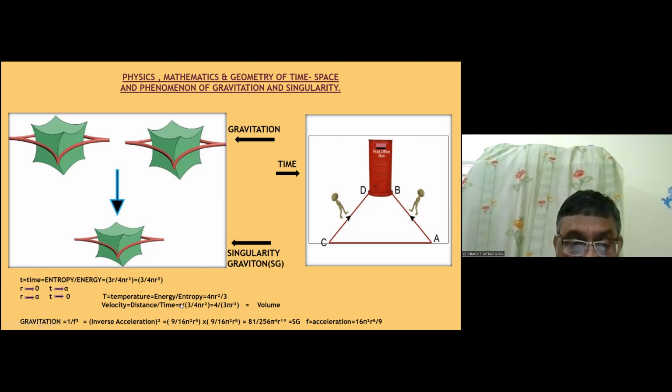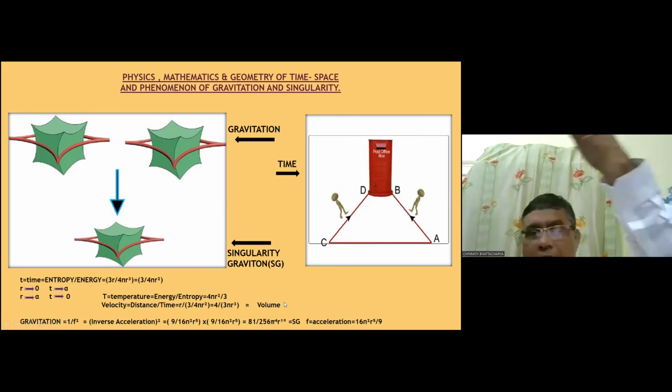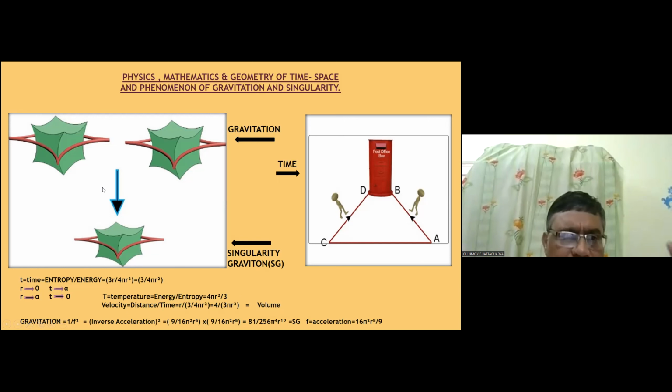When we put velocity equal to r, distance, we get ultimately 4 by 3 pi r cube, that is volume. So that is the reason I was telling that velocity is ultimately converging to volume. Now the very important thing about gravitation, you see, this is one inverse acceleration of one body, or the space inversion. So two bodies are interacting with each other in the way Newton had shown.